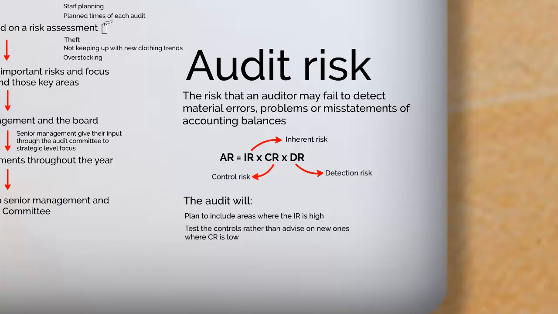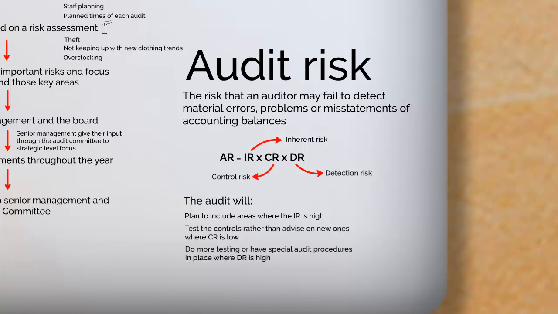And so what they're trying to do is make sure that the controls are just being applied correctly by whoever's job it is to apply them. And the audit will also tend to do more testing or have special procedures put in place where detection risk is high. Because as we've said, it's more complex. So it makes sense, doesn't it, to test more. It makes sense to have special procedures to deal with, as an example, the complexity of something which leads to detection risk being high.